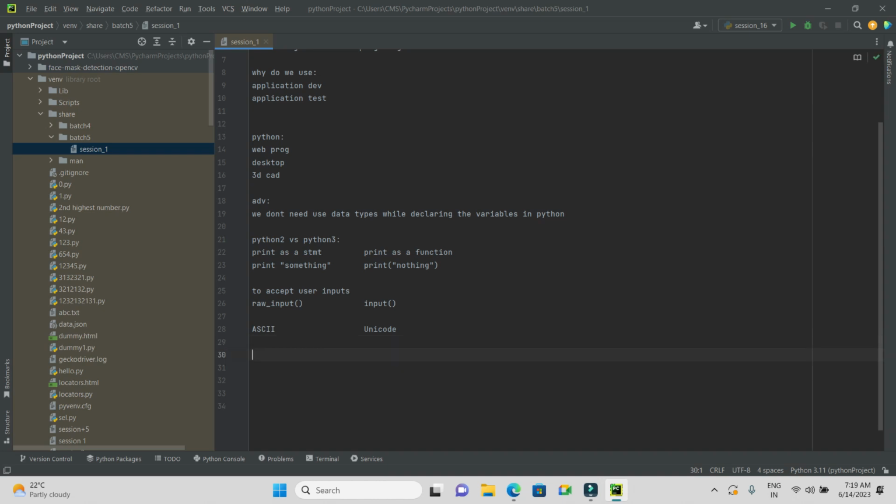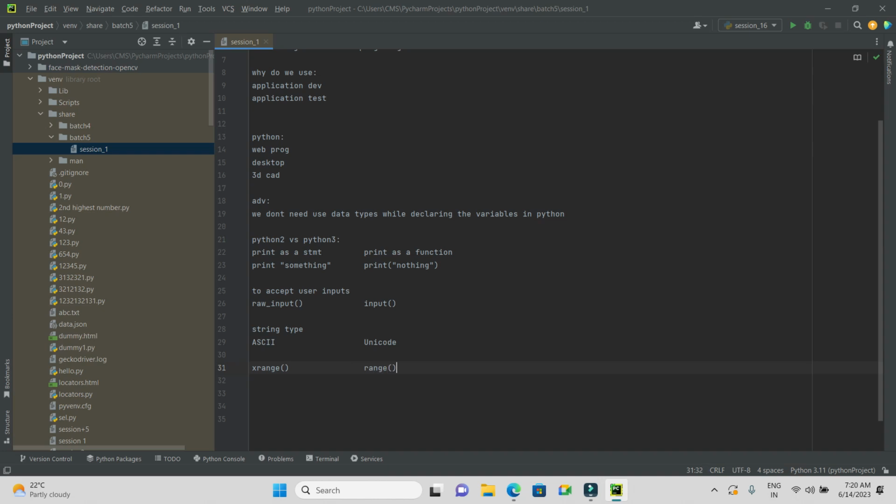So this is the string type in Python. That's the third difference. The fourth difference is that Python 3 does not contain xrange. In Python 2 we have xrange, but in Python 3 we have just the range method.